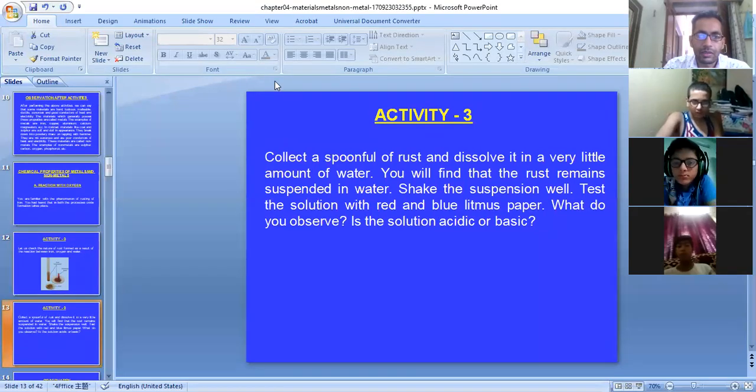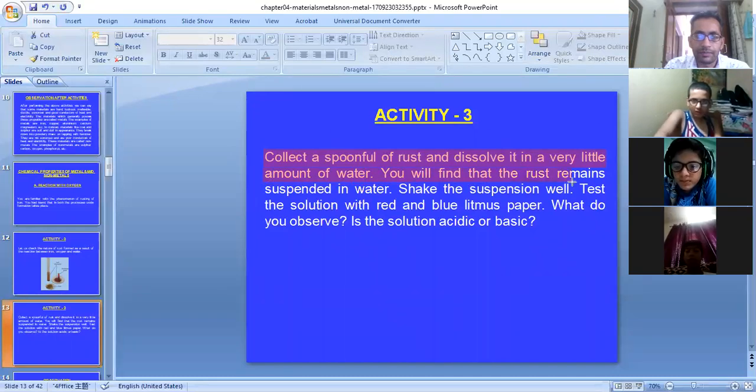This is the activity. Collect a spoonful of rust and dissolve it in a very little amount of water. थोड़ा सा जंग ले लेना है और उसको पानी में घोल देना है. The rust will remain suspended in water. Shake the suspension well. Test the solution with red and blue litmus paper and see what happens next.